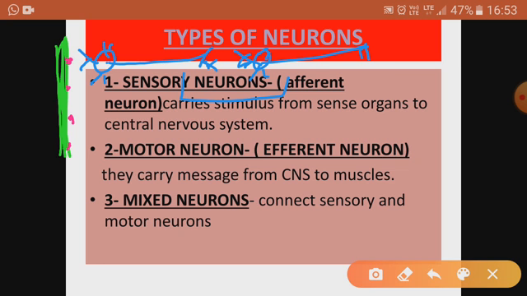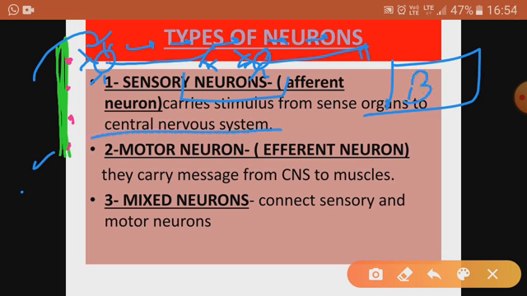So this is the sense organ. The sense organ has receptors to receive the stimulus. Now the stimulus goes to the sensory neuron, which is attached to the sense organ, and the message moves in the sensory neuron in the form of a nerve impulse, or electric impulse. Initially it was a stimulus. Now when it is moving along the neuron, it is called an electric impulse or nerve impulse. Then after some time it goes to the brain, that is, the central nervous system.